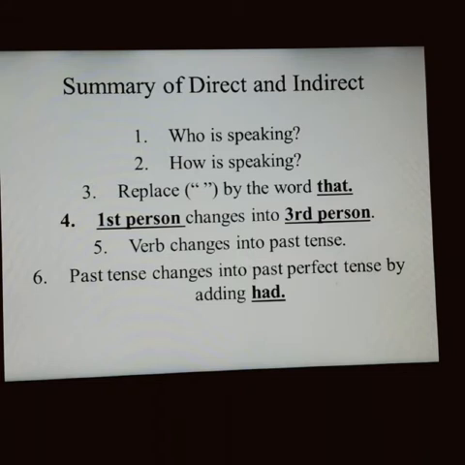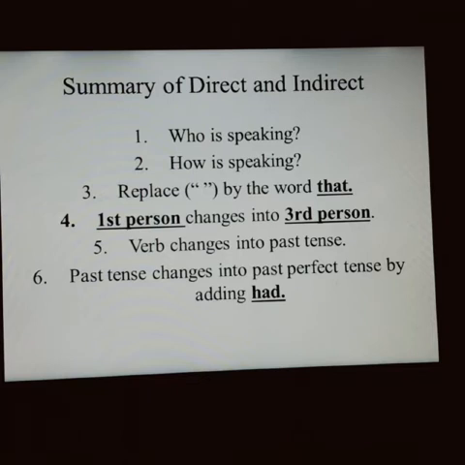Let's start with number 1. Number 1 is who is speaking. Number 2, how is speaking. Number 3, replace inverted commas by the word that. Number 4, first person changes into third person. Number 5, verb changes into past tense. Number 6, past tense changes into past perfect tense by adding had.